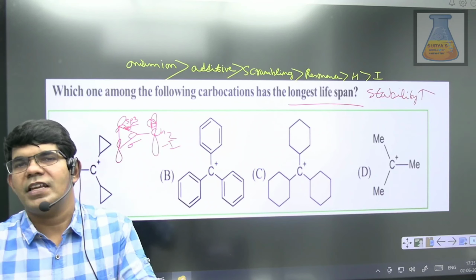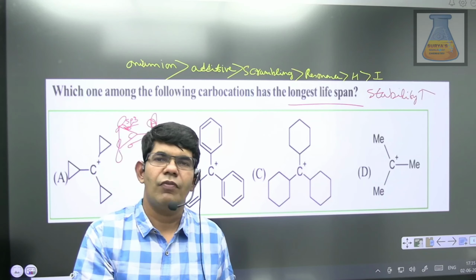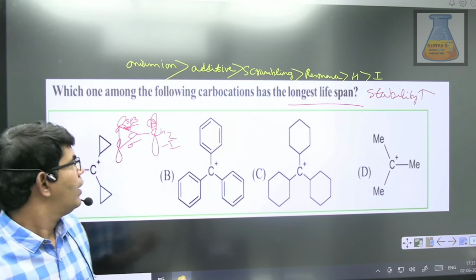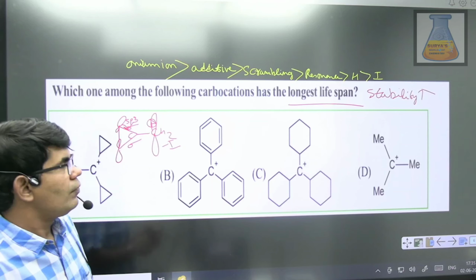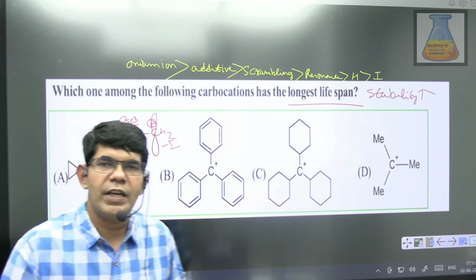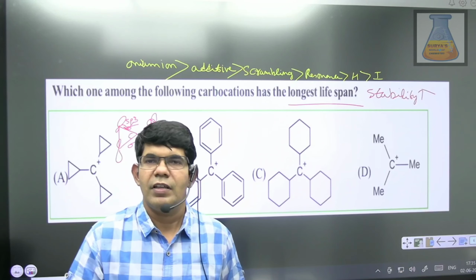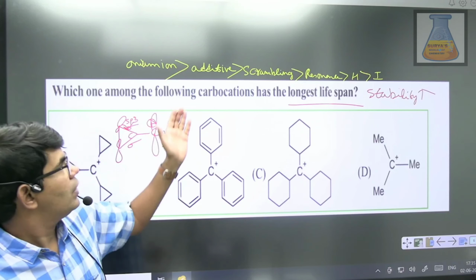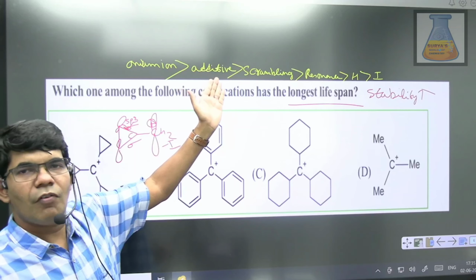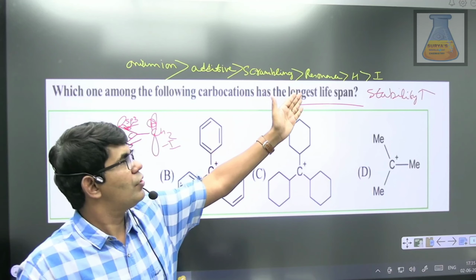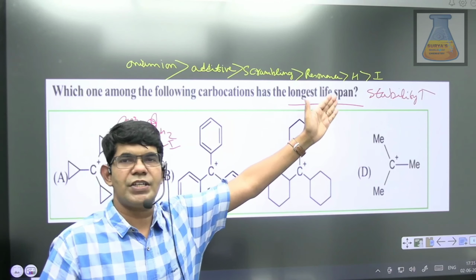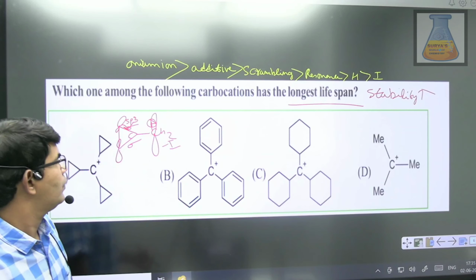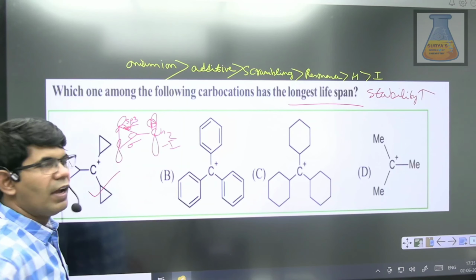So there is a reason why the combination of inductive effect as well as the bent character together is called an additive effect, which dominates over any other combinations, like we have additive followed by scrambling, followed by resonance, followed by hyperconjugation, followed by inductive. So this one will be highly stable.